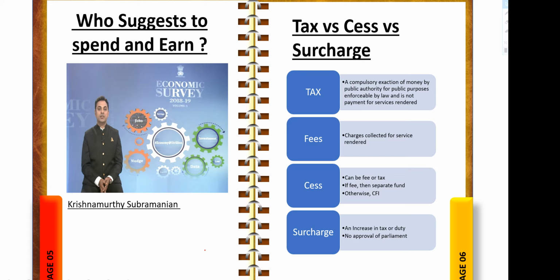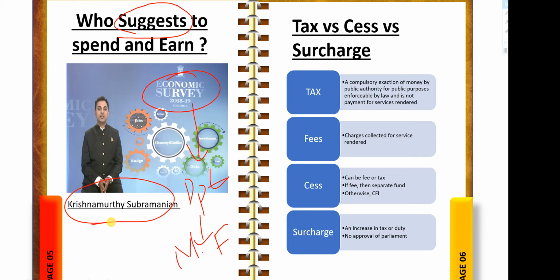So those suggestions will be given by Economic Survey, a document prepared by Department of Economic Affairs. This is a department under Ministry of Finance. Okay, and our chief economic advisor is Krishnamurthy Subramaniam. So he will present this document with all the suggestions to the government. Based on these suggestions, budget will be prepared.